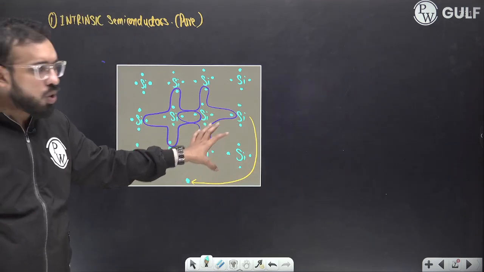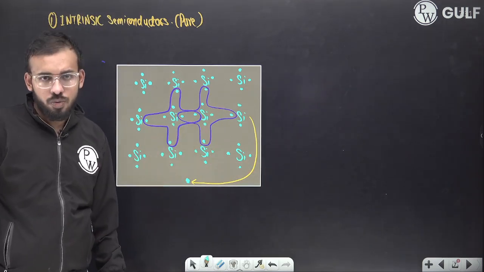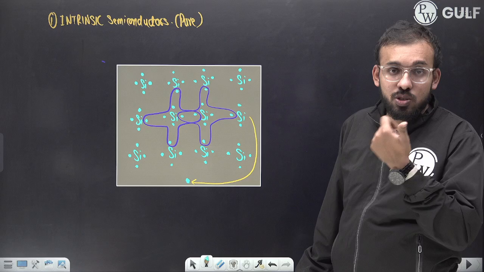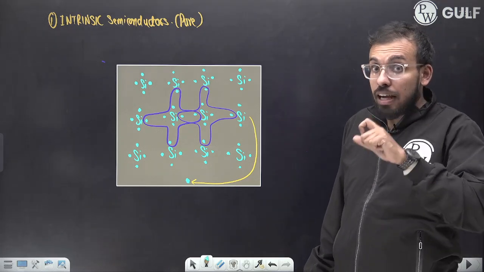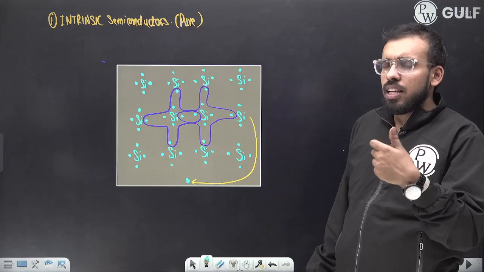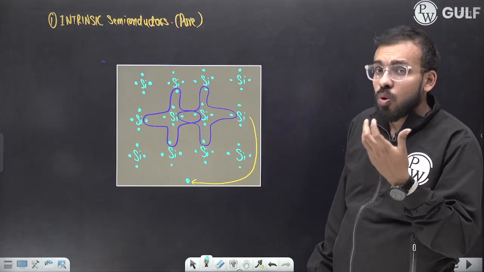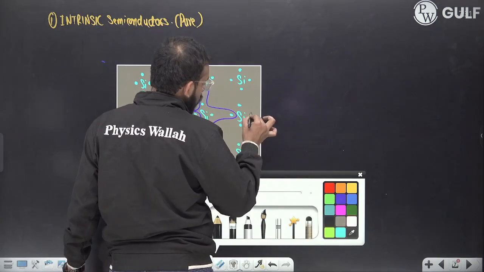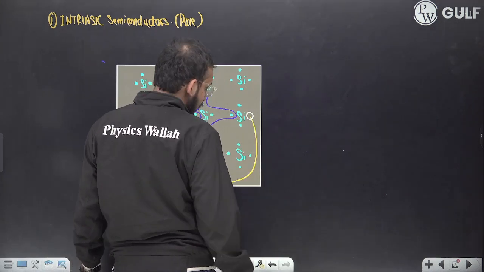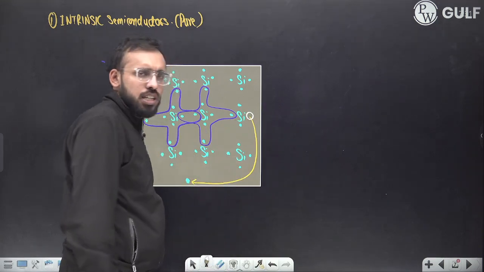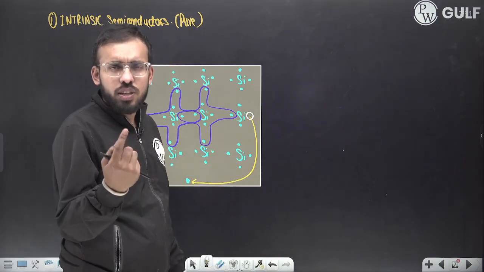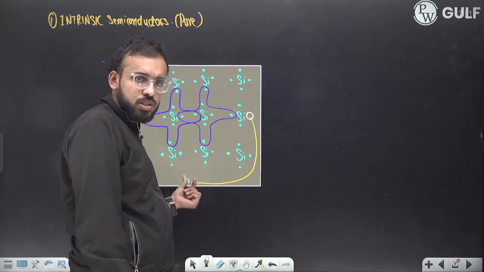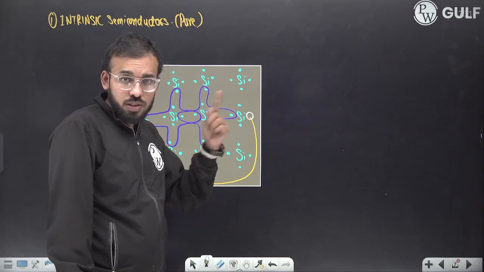So this electron left this silicon. Now, what is going to happen? If an electron leaves its place, what is formed? A hole is formed. So here one hole would be formed, having charge plus e, you can say plus 1 unit. This is having minus 1 unit charge and this is having plus 1 unit charge.